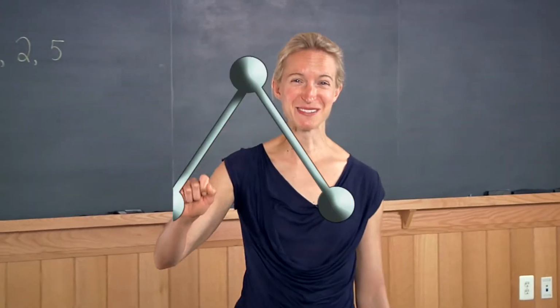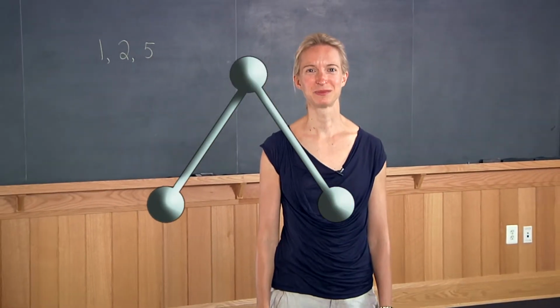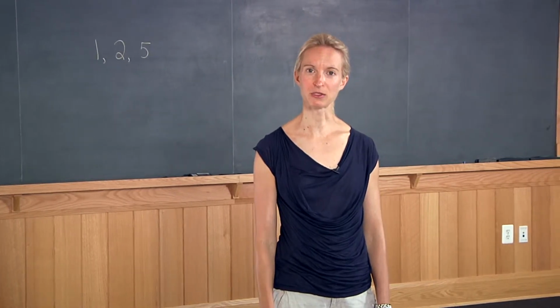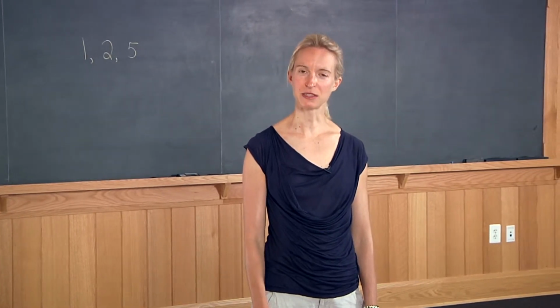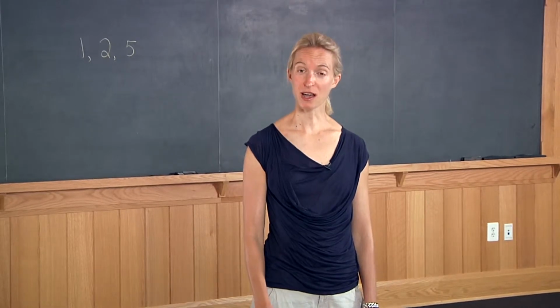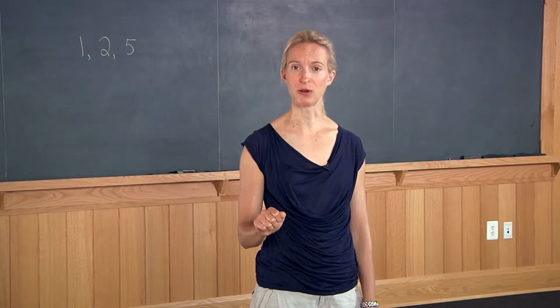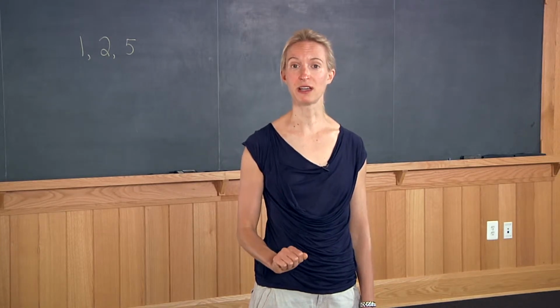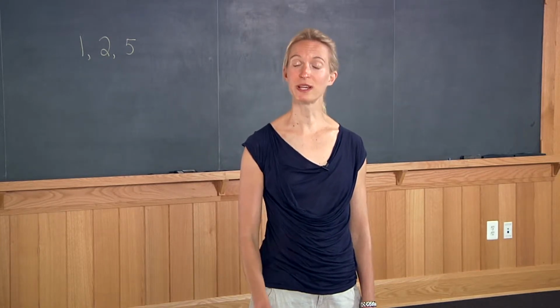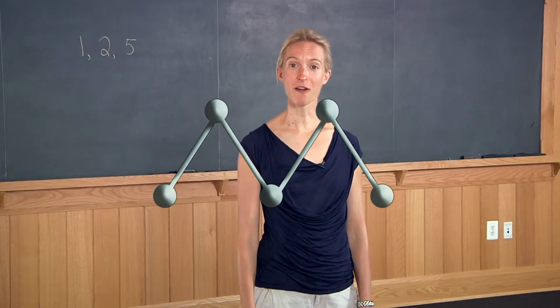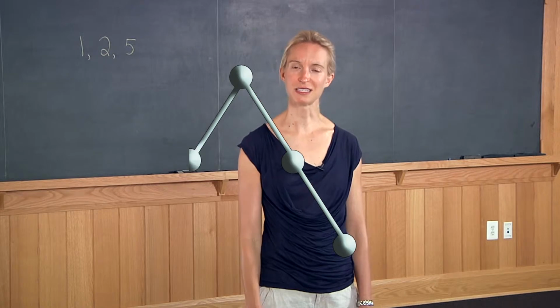If we start by allowing ourselves 1 upstroke and 1 downstroke, well, that's pretty boring. We have a single mountain range that we can draw. If we allow ourselves to have 2 upstrokes and 2 downstrokes, because we're not allowed to go below the horizon, our first move can't be a downstroke, so our first move has to be an upstroke. We have 2 ways of doing this. We can alternate up, down, or our first 2 moves can be up, our second 2 can be down.